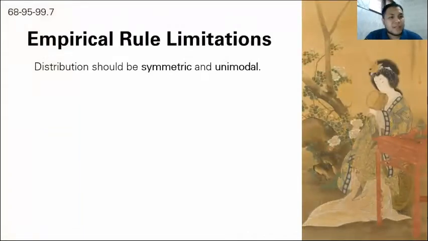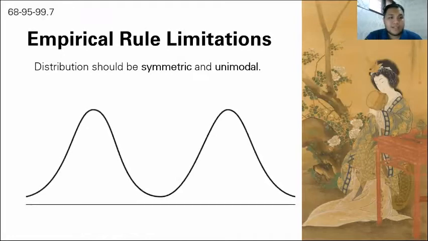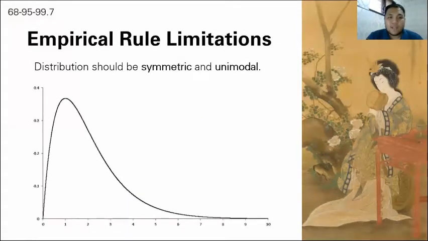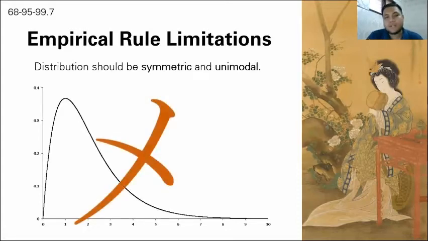What are the limitations of the empirical rule? The empirical rule is only applicable for distributions that are symmetric and unimodal. In this case, this is symmetric, but it has two modes. It has two peaks, so this one and this one. That's why the empirical rule cannot be used here. What about this one? It is unimodal, but unfortunately, it is not symmetrical. It is positively skewed. Therefore, the empirical rule is also not applicable for this graph.